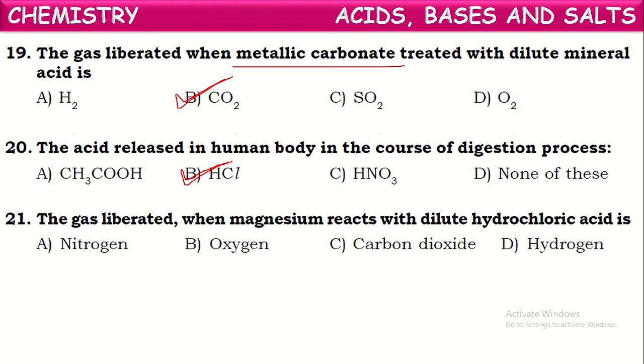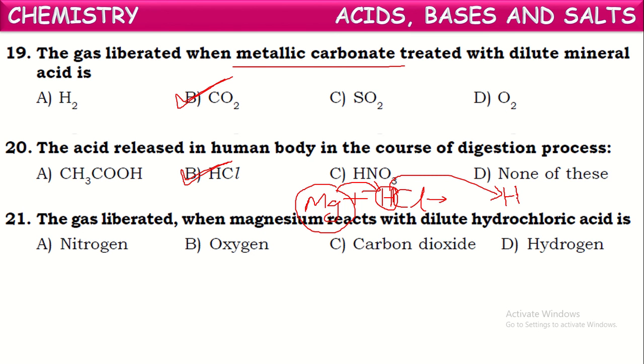Next one. The gas liberated when magnesium reacts with dilute hydrochloric acid. So when magnesium reacts with dilute hydrochloric acid, that means HCl, the hydrogen present in the hydrochloric acid will be replaced by magnesium and it forms magnesium chloride and releases hydrogen gas.